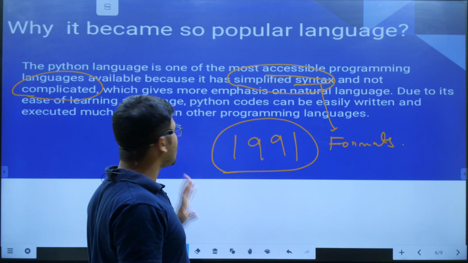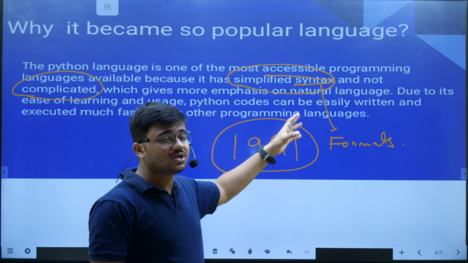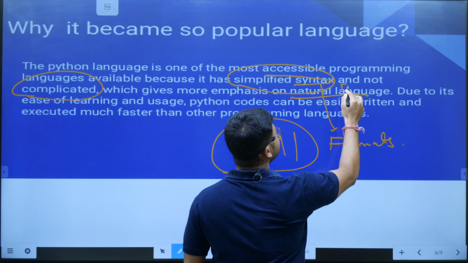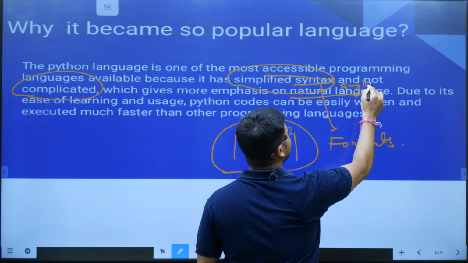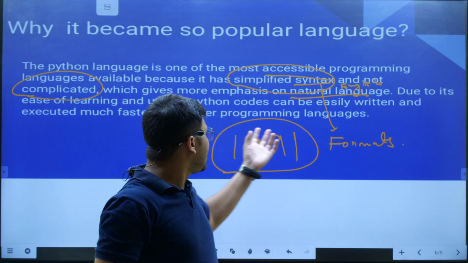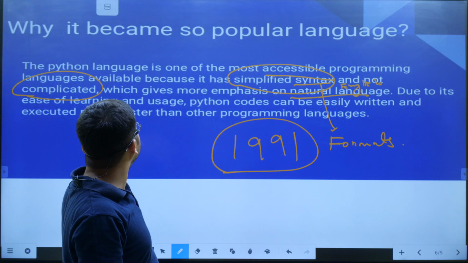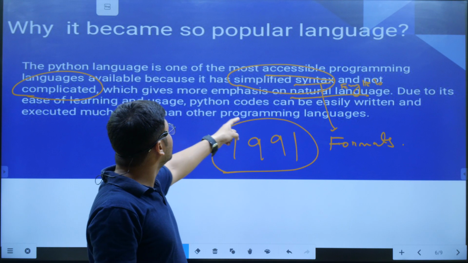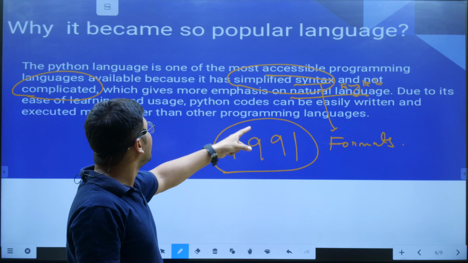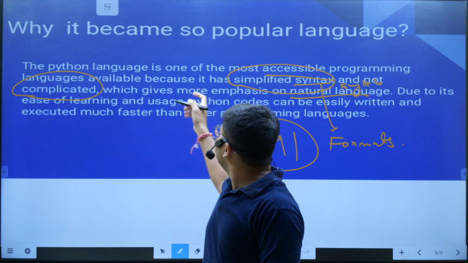That's why, and not complicated, as I told, which gives more emphasis on natural language. As I told, natural language means English language. Means anybody can learn this, I told, right? Anybody can learn this. Like it's just speaking English and writing English. This Python is playing this same role. Then due to the ease of learning and use, Python code can be easily written and executed much faster than any other programming language.